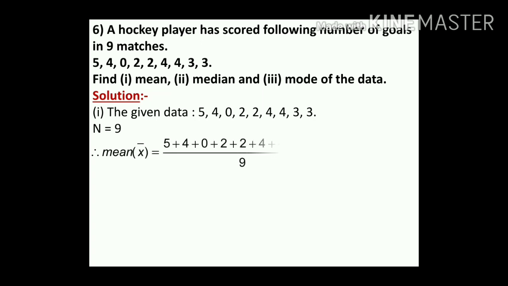Therefore, mean equals 5 plus 4 plus 0 plus 2 plus 2 plus 4 plus 4 plus 3 plus 3 divided by 9. Add all the numbers, children. We get 27 upon 9. 9 ones are 9, 9 threes are 27. So what do we get, children? 3.